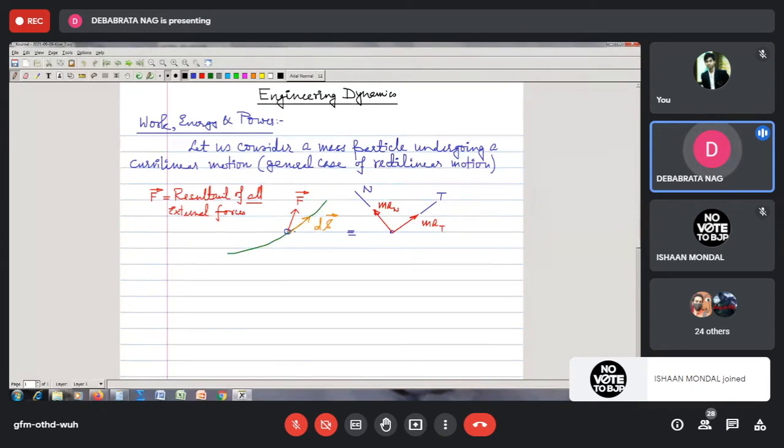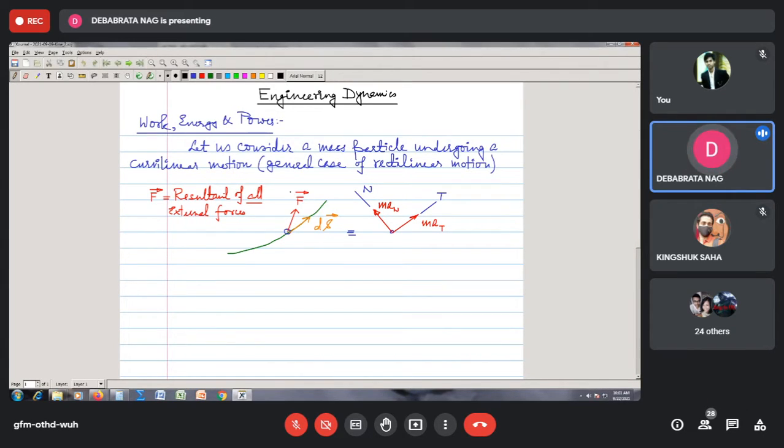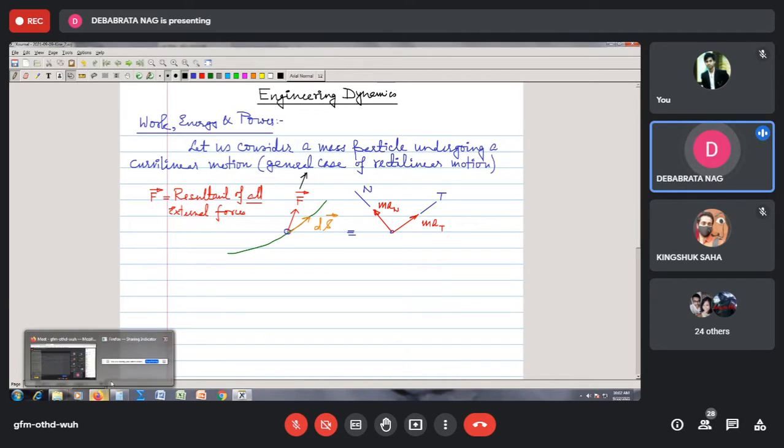Now since this particle is moving under the action of this set of external forces, the particle is having an acceleration. Naturally that acceleration will be directed along this force vector, along the line of the force vector F bar. So this will be the acceleration vector.